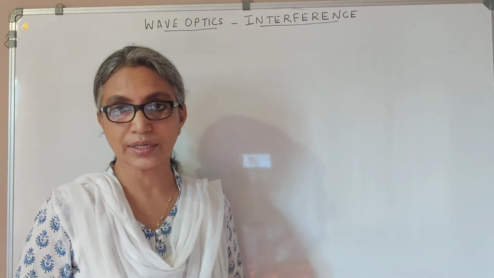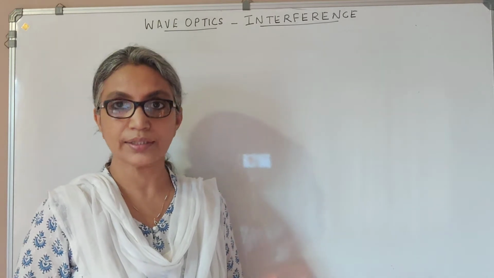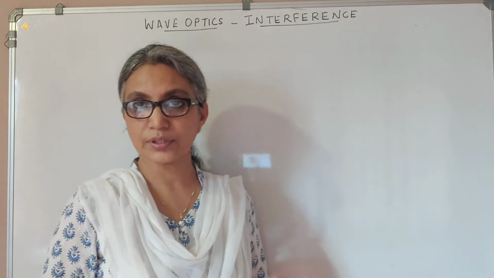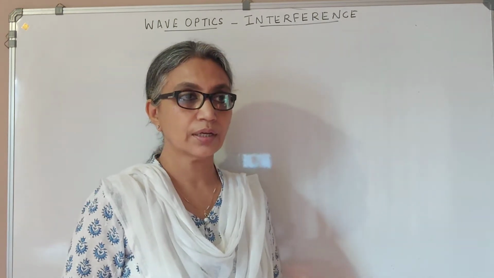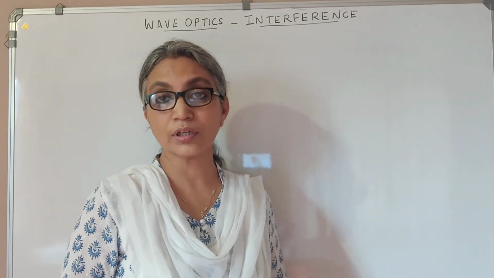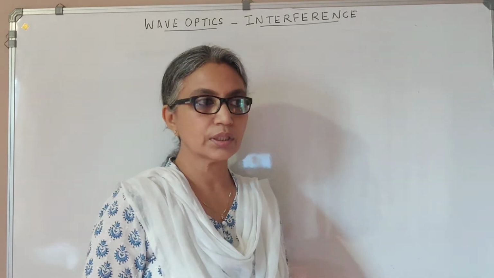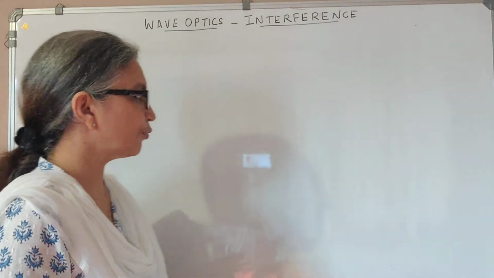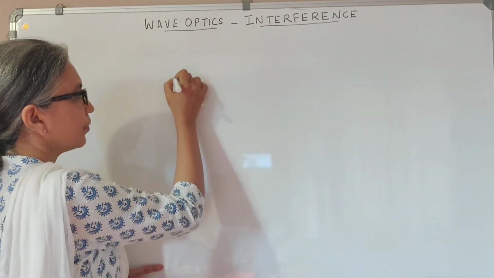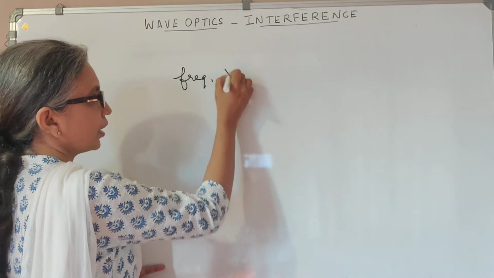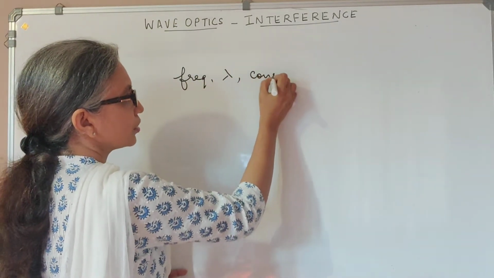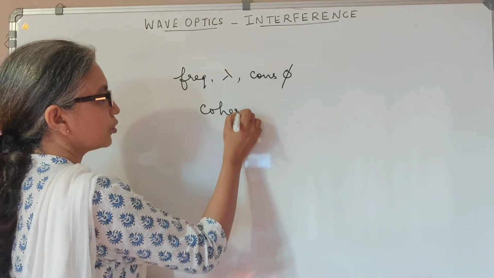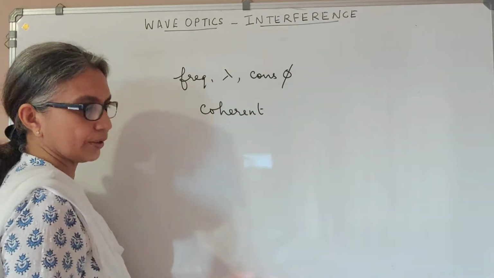So he did that with his experiment on interference, and it is this experiment that we are going to discuss today. But before we go into this experiment of interference, let us discuss what are coherent waves. Now, if two waves, right now we are discussing light waves, have the same frequency, the same wavelength, and a constant phase difference, then those waves are said to be coherent with each other.